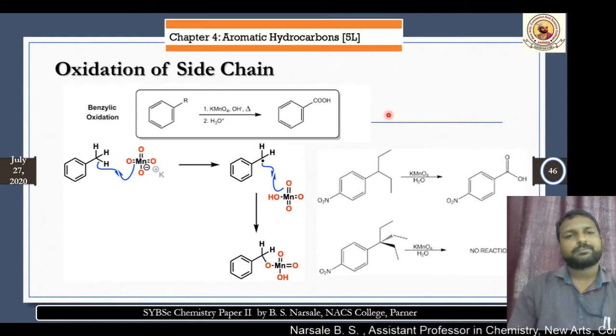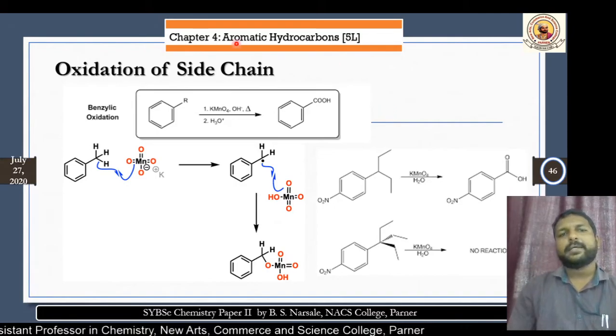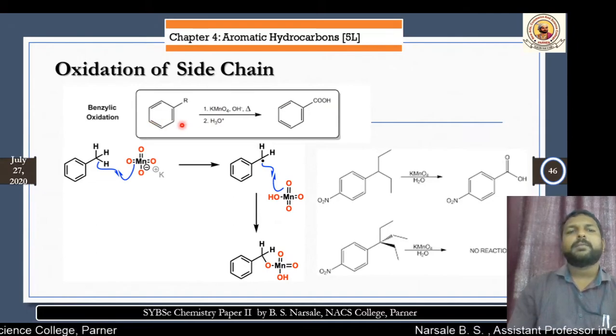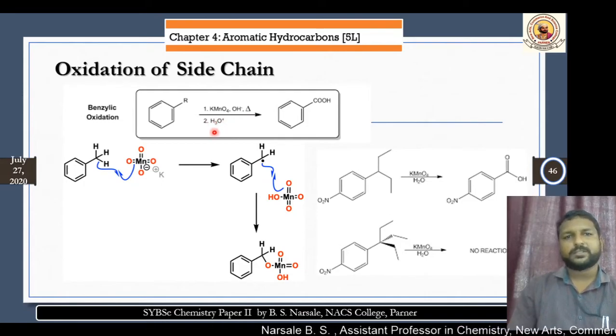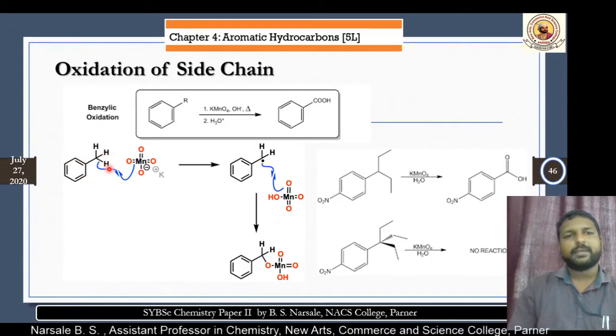Oxidation is an increase in the number of oxygen atoms, or an increase in oxidation state, or removal of an electron. All these are definitions of oxidation. And here, the aromatic ring has a side chain, like any alkyl group. This gets oxidized to an acid in the presence of potassium permanganate, or OH minus and H3O plus. How does this happen? Let's consider toluene, benzene having CH3.